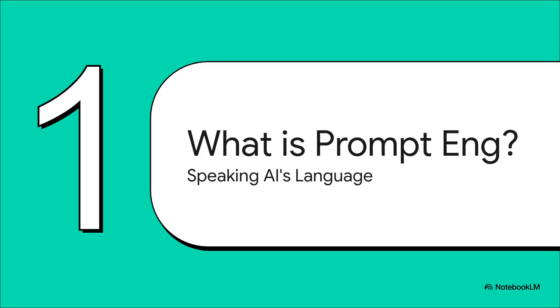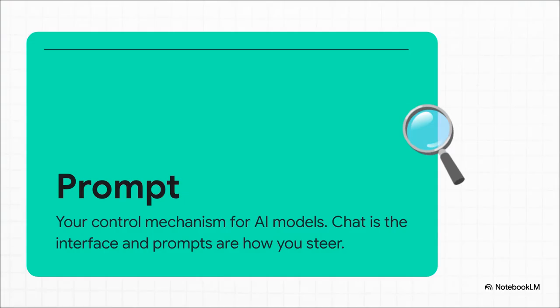Okay, first step on that ladder, it's all about learning to speak the language of AI. Before we can start crafting these amazing prompts, we gotta be on the same page about what a prompt actually is. So, a prompt, it's really your main control mechanism. With these big AI models, there aren't a bunch of buttons and menus. It's just you and a chat box. The prompt is your steering wheel. It's how you tell the AI where to go.